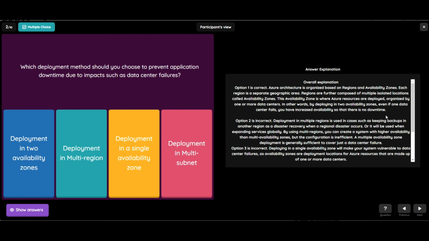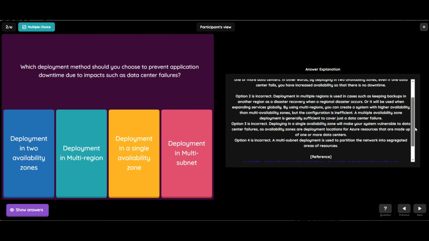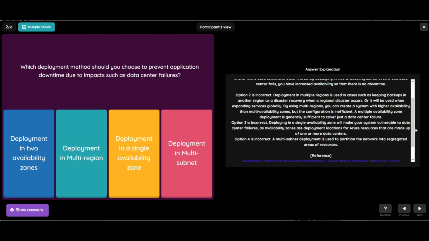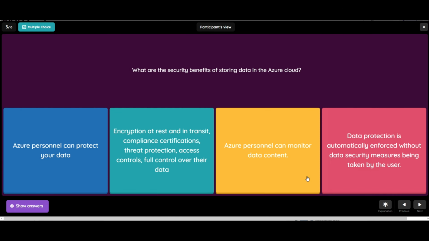Option 3 is also incorrect, that is deployment in a single availability zone. Deploying in a single availability zone will make your system vulnerable to data center failures, as availability zones are deployment locations for Azure resources that are made up of one or more data centers. Option 4 is incorrect, which is deployment in multi-subnet. A multi-subnet deployment is used to partition the network into segregated areas of resources. This question belongs to the domain Describe Azure architecture and services. Let's go to the third question.